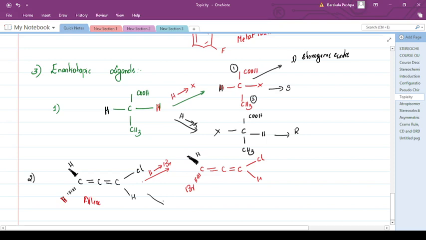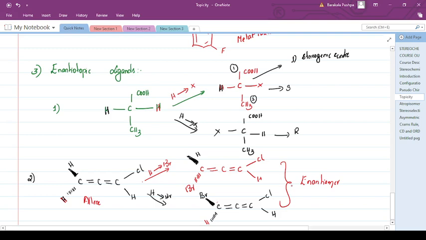Now replace the black hydrogen by bromide instead, and the red one remains as hydrogen. Now you have two different enantiomers. They are mirror images of each other. So these are called enantiotopic ligands.